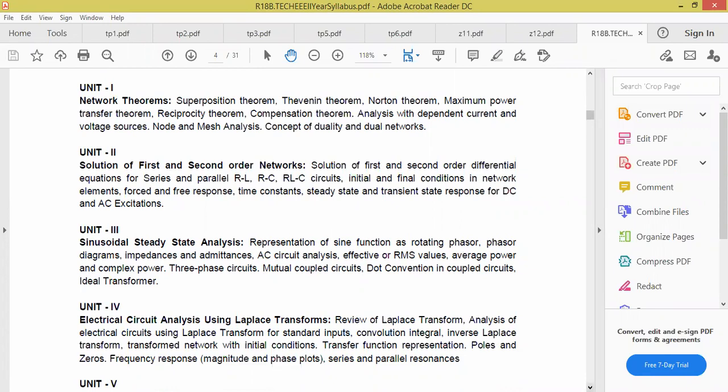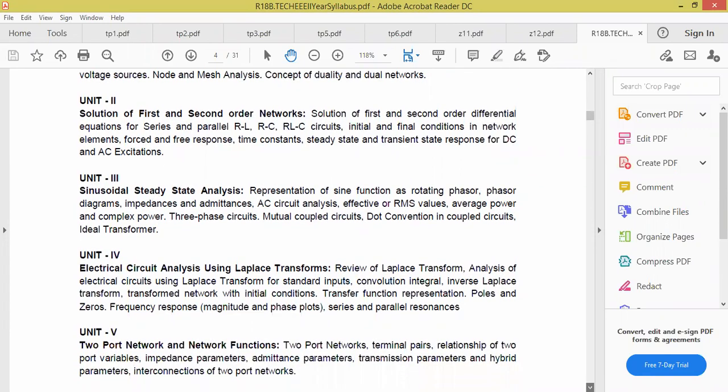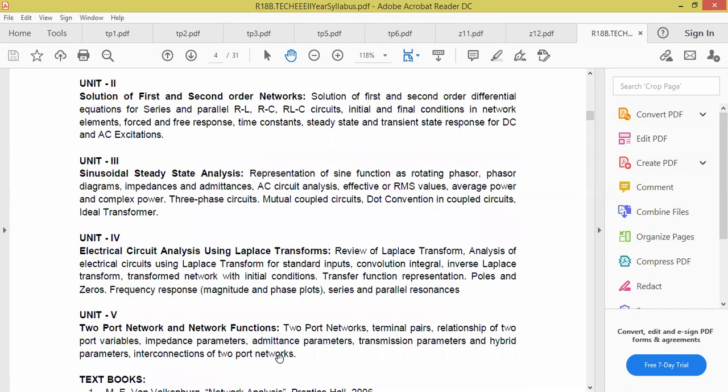Yes, sir. So today we have done this two-port network. So the leftover is nothing but unit 4 and unit 2. Nice chapter. Unit 4 and unit 2 are our last two units. So next class I am going to start unit 4, and unit 2 will be our fifth unit. Is it okay, all of you? No confusion, right? Unit 2 will be our fifth unit. I am going to take it at last. Okay, all of you.